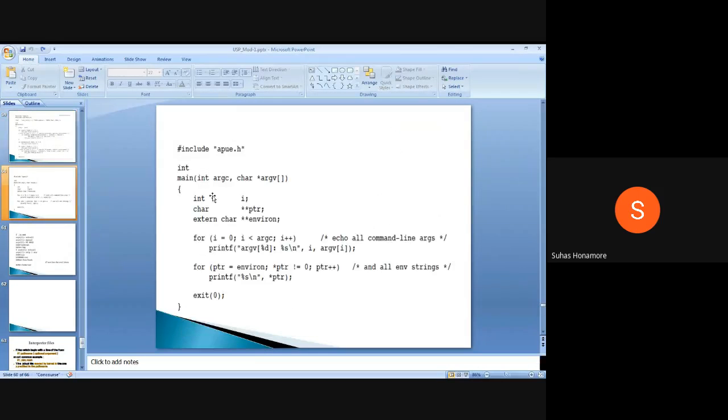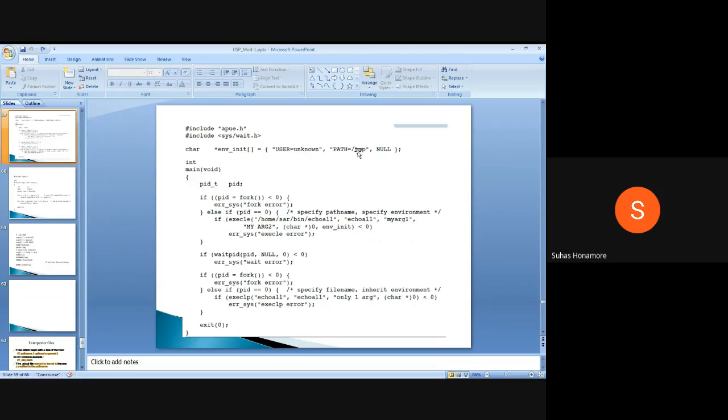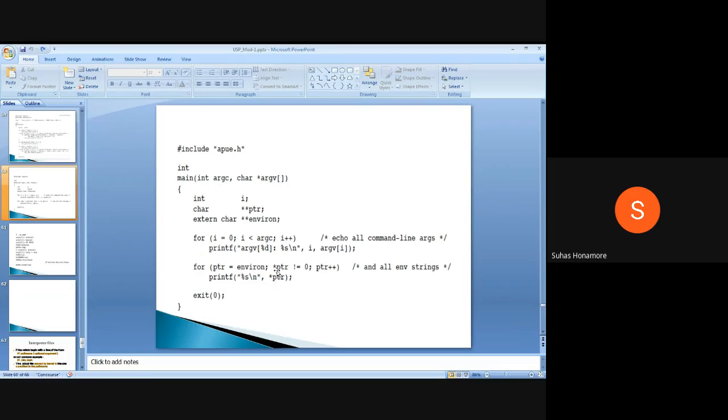And here we're declaring it as an external variable. External, we already studied what it is. It's nothing but something declared in some other file. It's not declared in this file, but it's related to the entire program. Whatever is declared outside, from there it will extract it. Then whatever is there, we are printing it. So whatever we are passing here, these two, it will print until and unless we get the null.